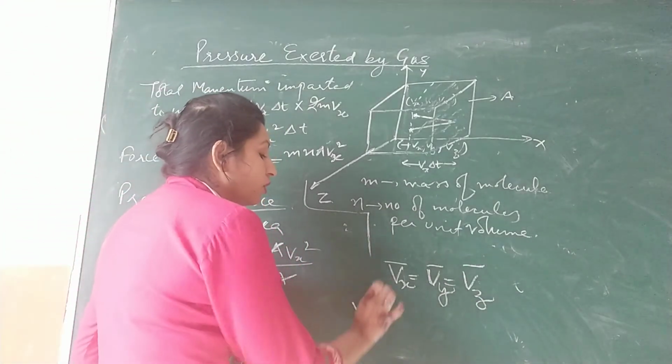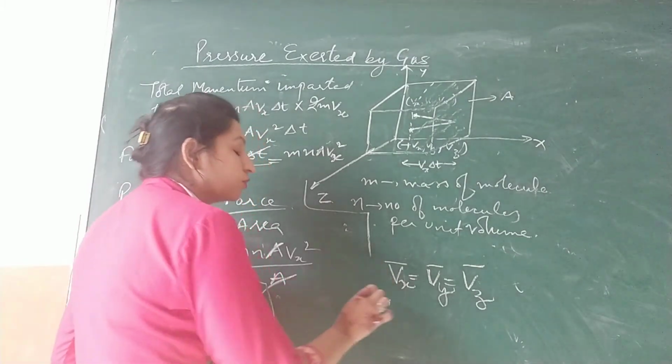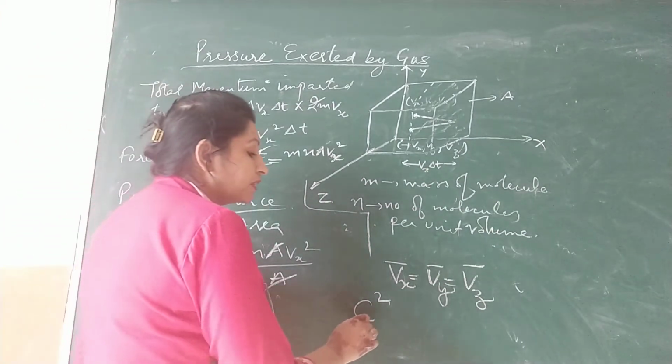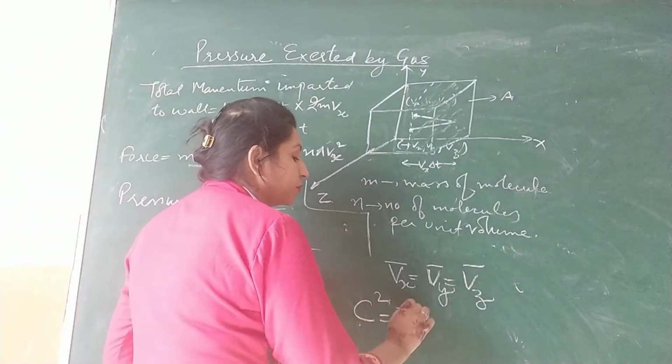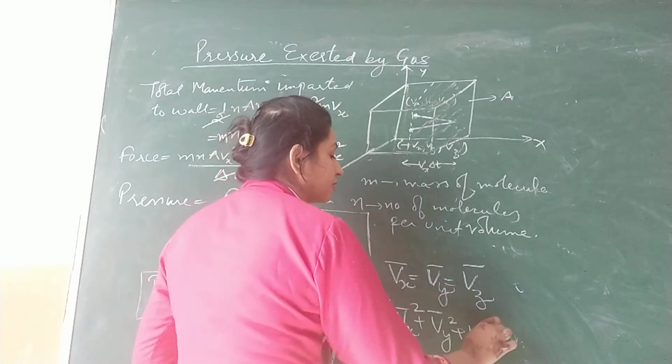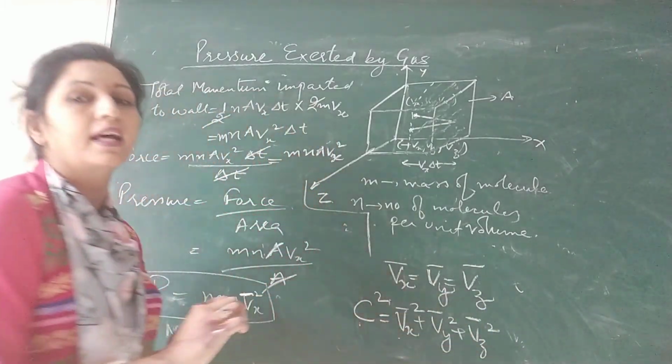And we know the root mean square speed of the gas, which you have done in chemistry. It is given by Vx square plus Vy square plus Vz square, meaning take the average velocity in all directions and add them.